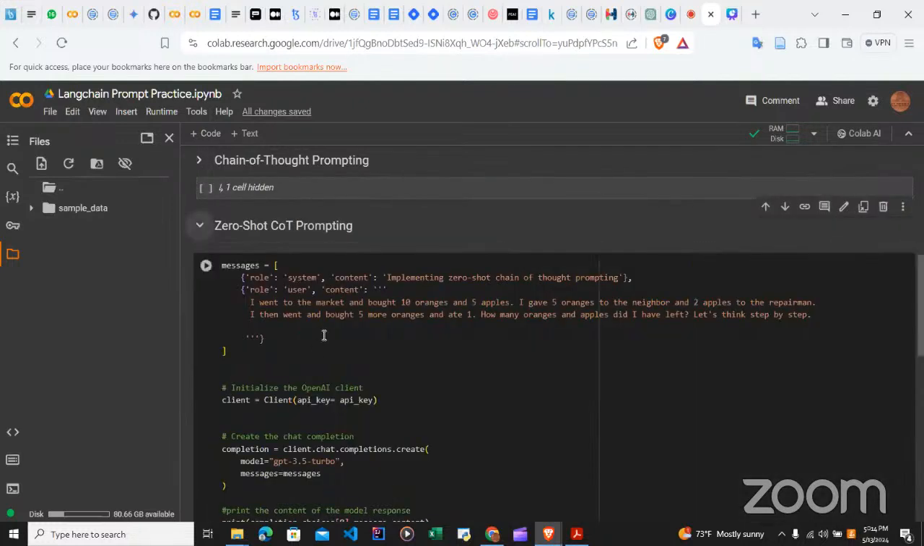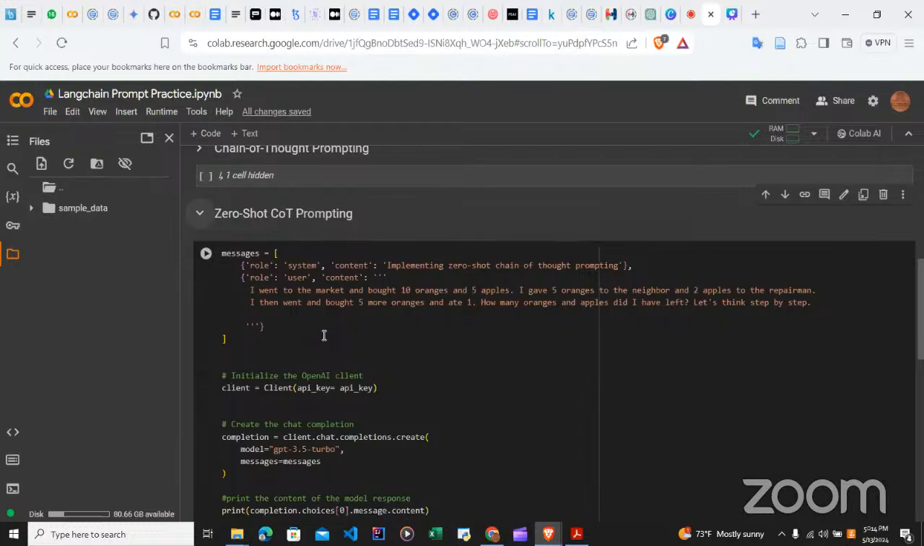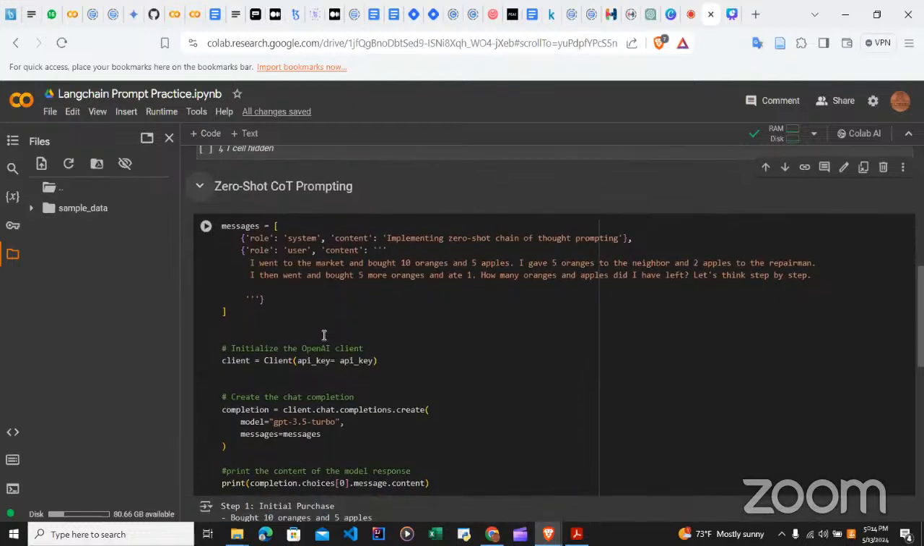Then finally, zero shot chain of thought works the same way when we are using it for chain of thought, but the only difference is that we are not going to give it as many examples as we have done for the chain of thought prompting. So for instance, I went to the market and bought 10 oranges and 5 apples. I gave 5 oranges to the neighbor and 2 apples to the repairman. I then went and bought 5 oranges and ate it, and so on and so forth. Now, this one is a statement, of course. Then I'm now asking the question, how many oranges and apple did I have left?